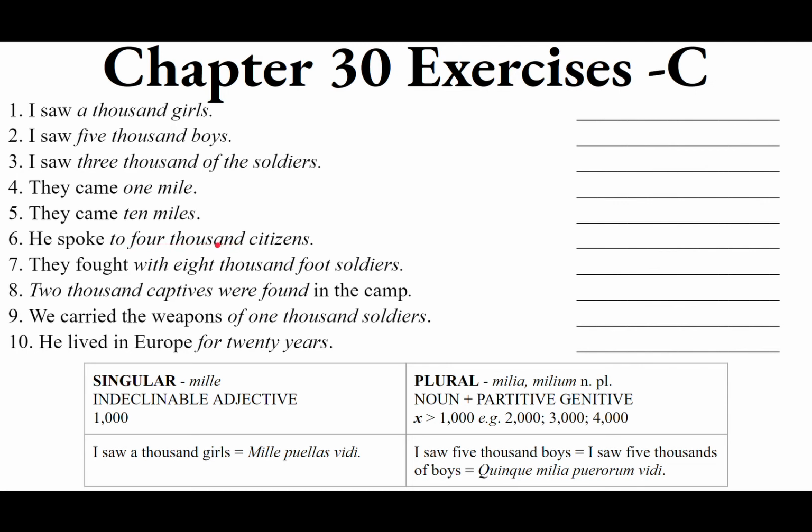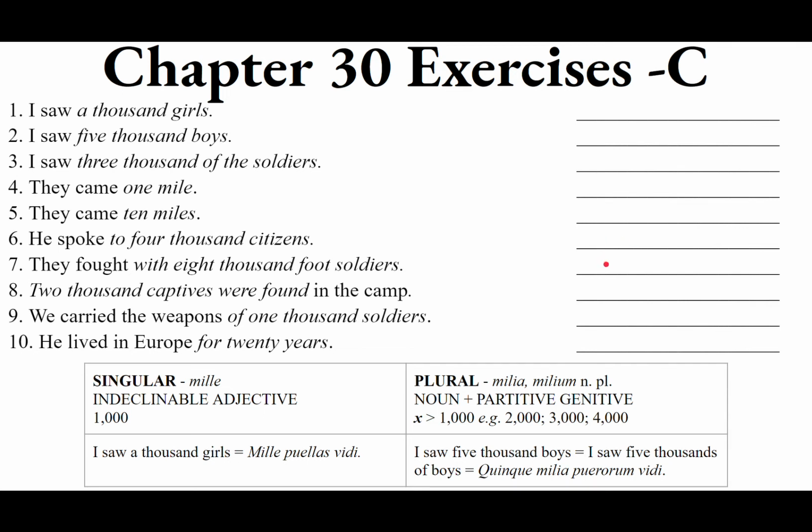Now notice it's not 1,000 citizens, not the singular 1,000, but plural thousands. It's 4,000s of citizens. So we want the dative of milia, which is milibus, with the indeclinable numeral adjective quattuor, quattuor milibus, of citizens. The genitive plural, the partitive genitive, of civis, masculine or feminine, is civium. It's an i-stem, civium. So, quattuor milibus civium.